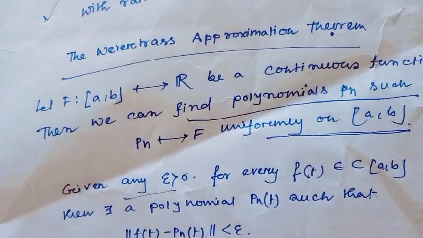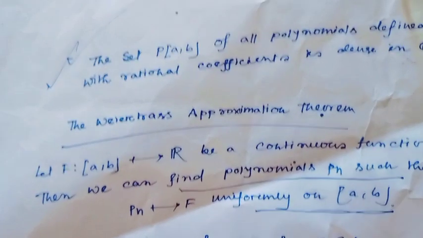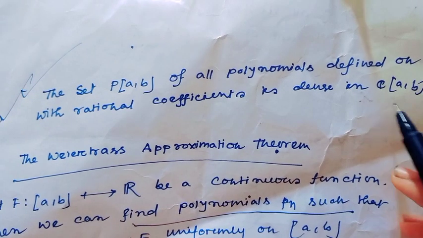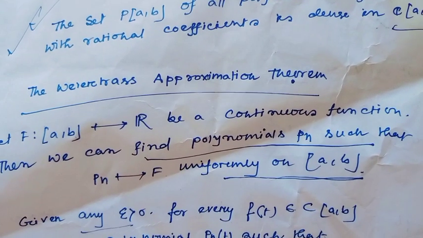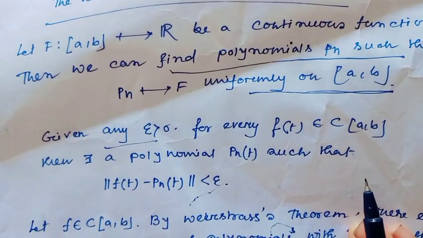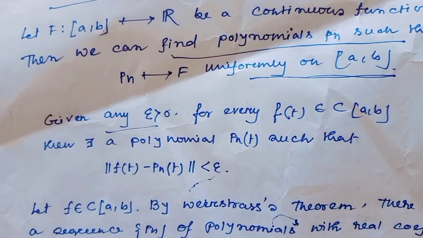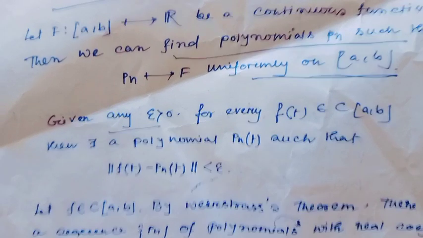I hope all my viewers have understood this question. Why is the set of all polynomials with rational coefficients dense in the metric space C of ab? This is actually the use of the Weierstrass approximation theorem. If you know the Weierstrass approximation theorem, then you will understand it in a better way. Okay? Well, today I will stop here. In my next video I will discuss what a dense set is. This type of concept is very important for higher study.